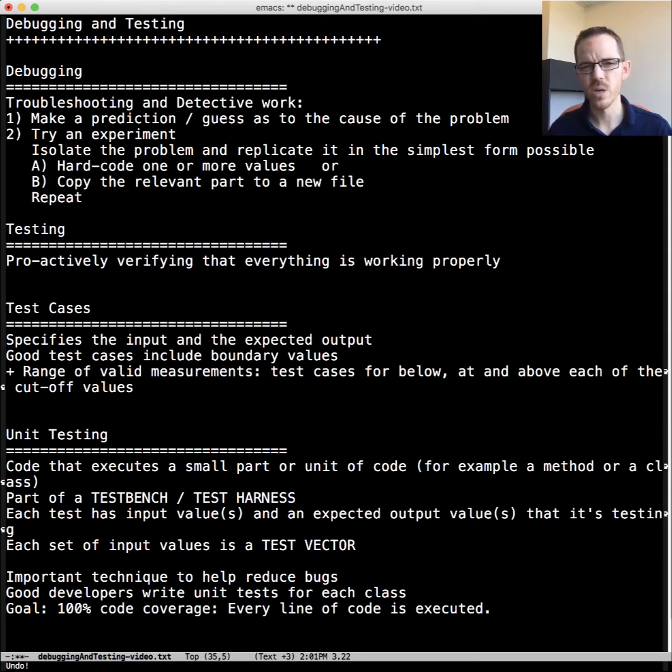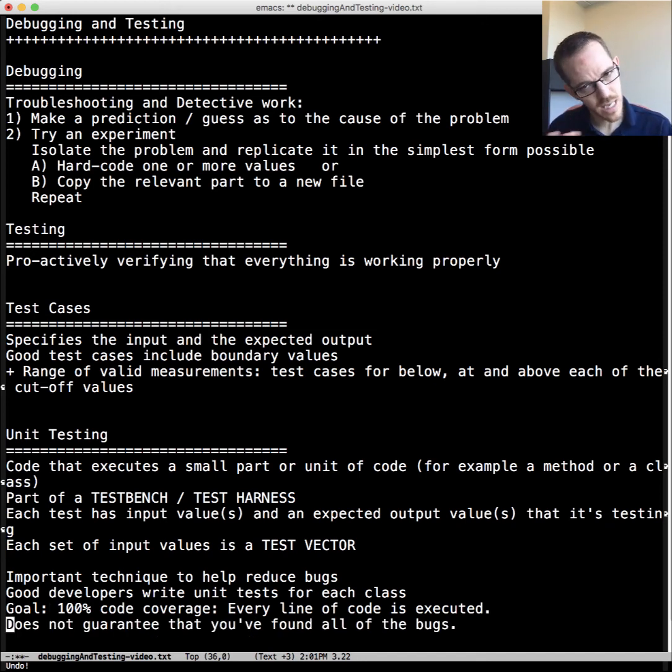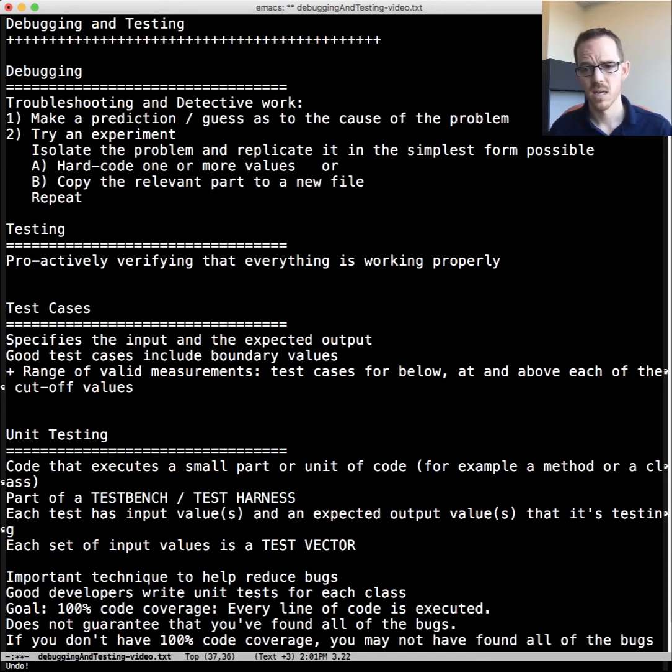Now, what does code coverage mean? That means every line is executed, so you want your tests to force every line to be executed. This does not guarantee you found all the bugs, but if you don't have 100% code coverage, you can't be confident that you have found all the bugs. There may even be parts of the code that don't work.